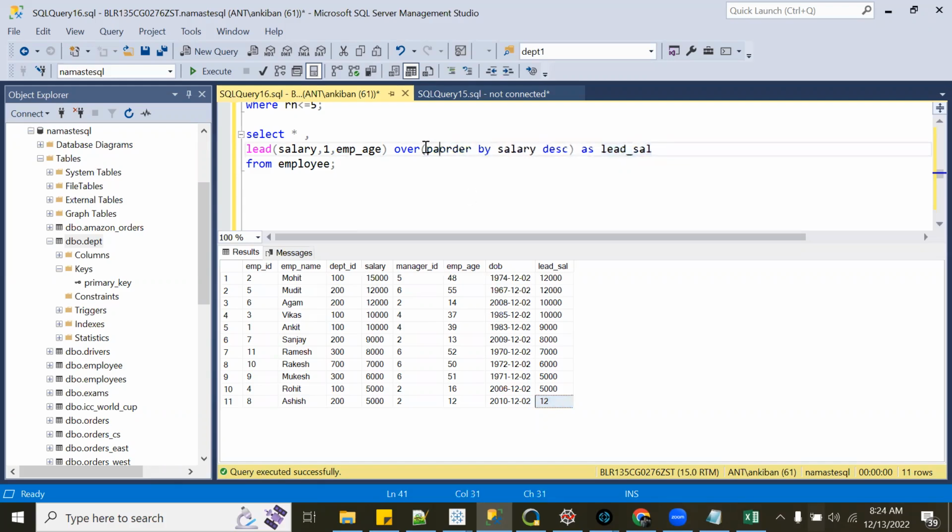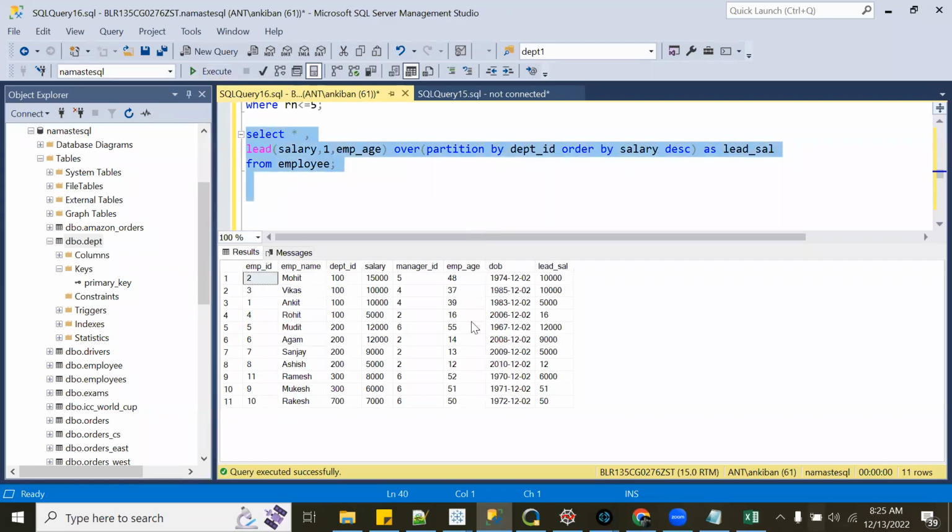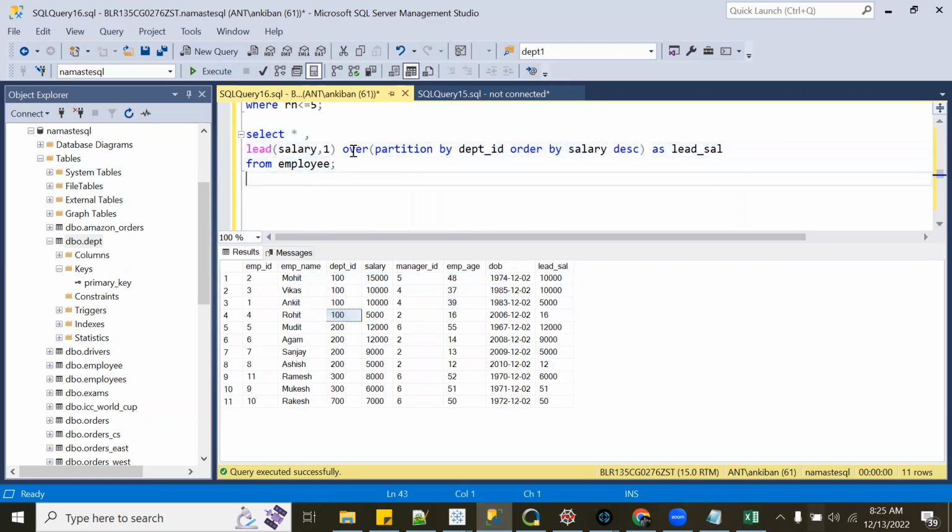Now, again, I can put PARTITION BY here. Partition by department ID, right? So what is happening now? Within each partition, I am seeing lead, right? So if you see here, we are getting 16. Why? Because there is no next row within each department. Okay, let's look at it without this, so it will be clearly visible.